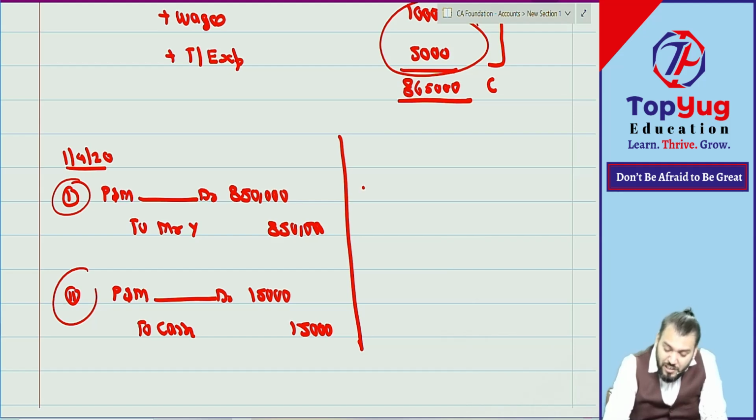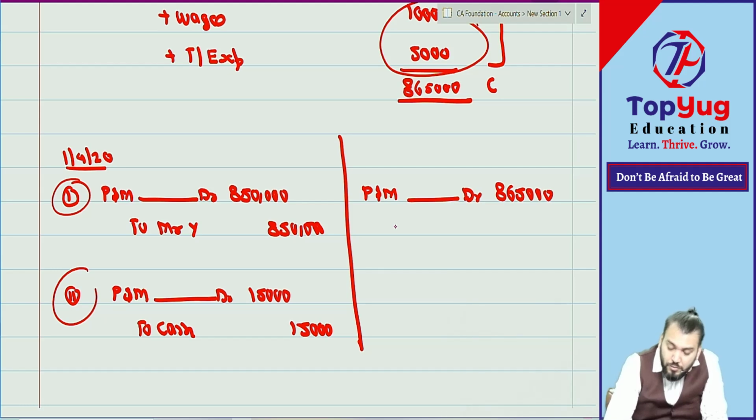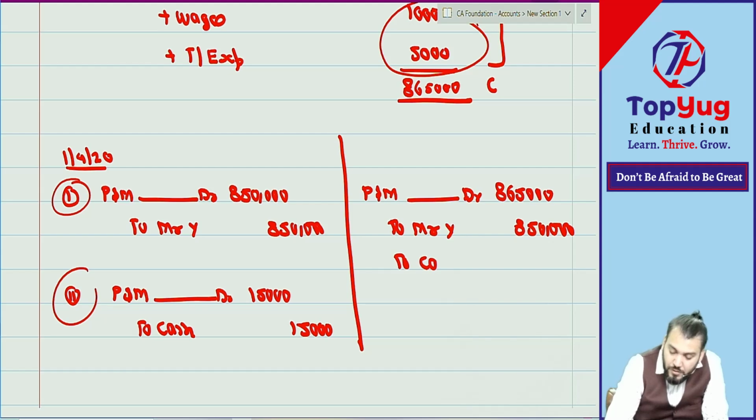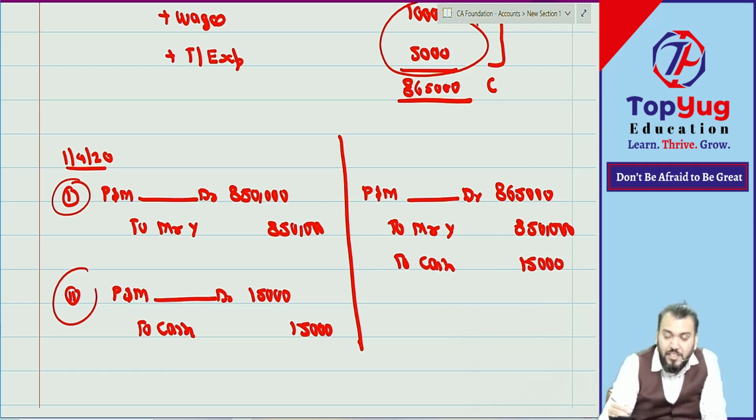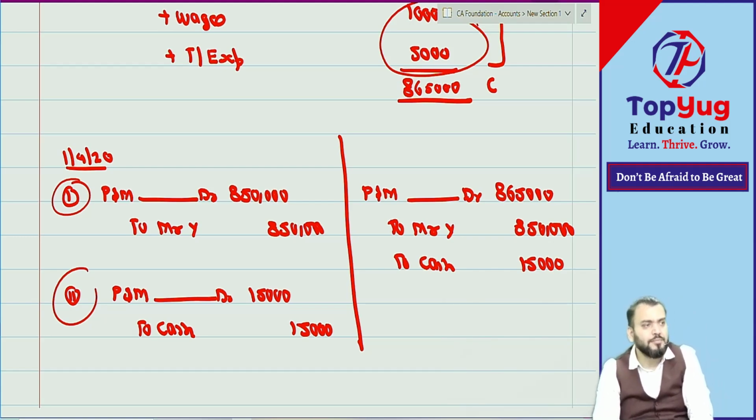Now you can do this as one compound journal entry: plant and machinery 8,65,000 to Mr. Y 8,50,000, and to cash 15,000, because both are done on the same date. This is also correct.